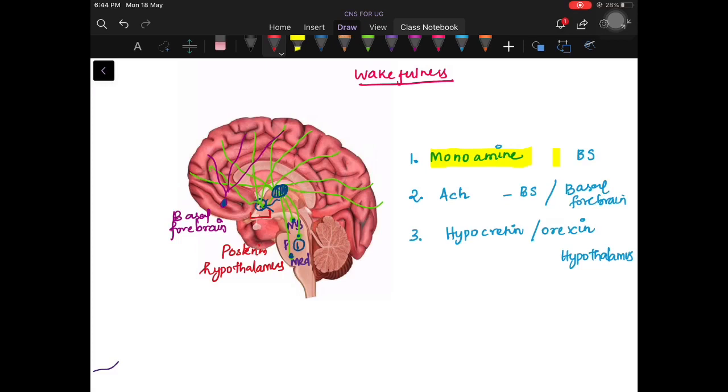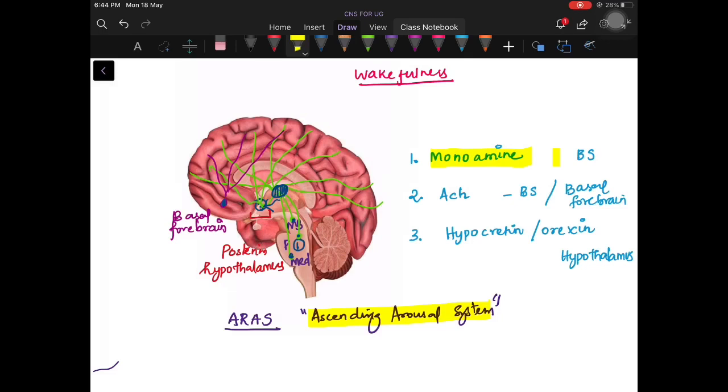This whole system we call ARAS, the ascending reticular activating system, or simply the ascending arousal system. This ascending arousal system is responsible for the person's awake state.